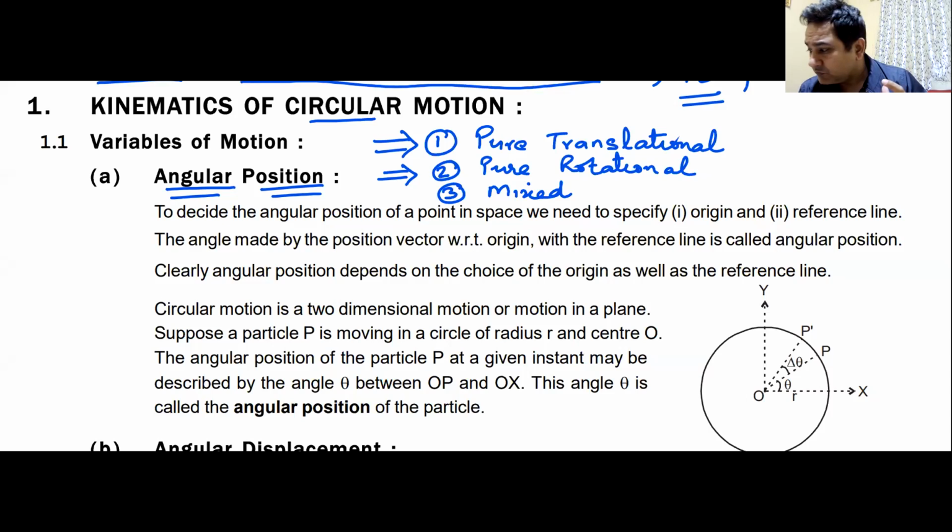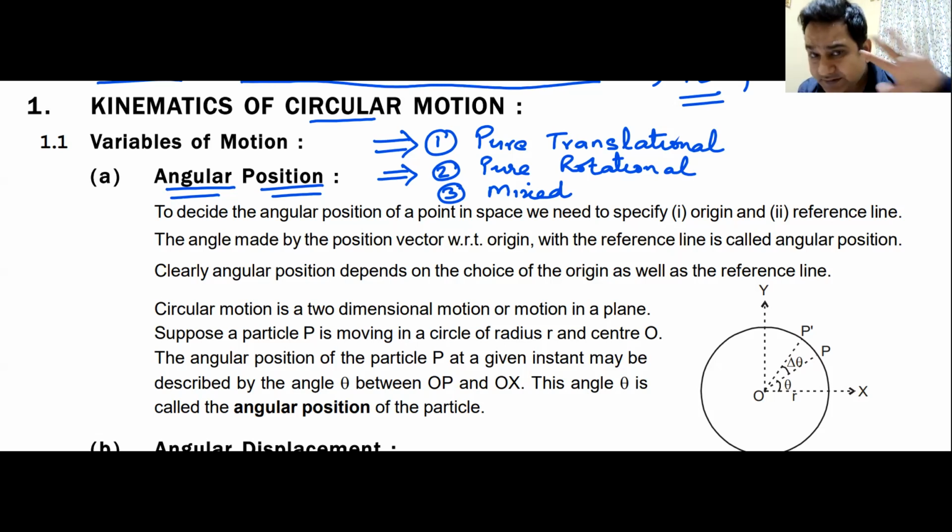But the particles are moving in circular motion, and the centers of all these circles lie on one straight line. That line is known as the axis of this rotational motion. Now these particles move with the same angular velocity, but their distance from the axis, or the radius of these particles, is different. So we cannot call it pure circular motion, because all the particles are executing their own circular motions with the same angular velocity and the same angular acceleration, but the radii are different. So it is not purely circular motion.